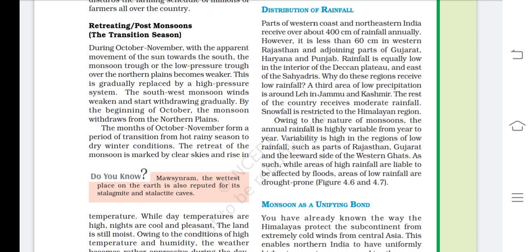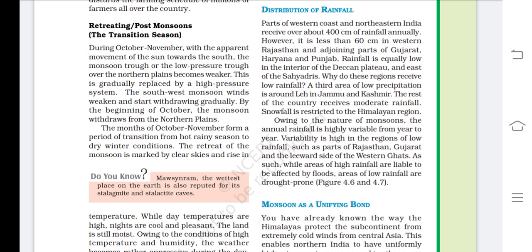Why do these regions receive low rainfall? What is the reason that the interior part of the Deccan Plateau is receiving less rainfall? A third area of low precipitation is around Leh in Jammu and Kashmir. The rest of the country receives moderate rainfall. In Leh we receive less rainfall, but if you are talking about the overall country, then it receives moderate, average rainfall. Snowfall is restricted to the Himalayan region because the slopes and heights of the Himalayas are so much that they receive snowfall there.